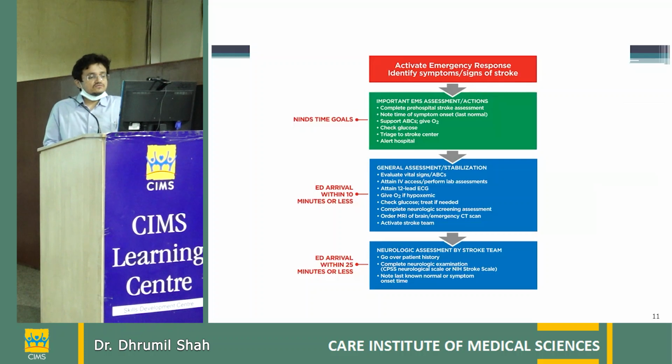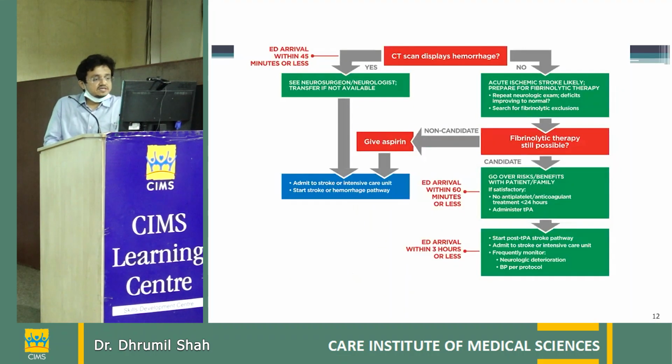So this is the algorithm of stroke. Whenever the patient comes to the emergency, we activate the emergency response. Immediate call is given to the neurologist, radiology department, and intervention and cath lab. We first check the airway, breathing and circulation and give oxygen support, check the glucose. We take a short history. We rule out whether it is a stroke mimic or a stroke. This should be done within 10 minutes. And neurologic assessment and calculation of the NIHSS score to determine the stroke severity should be completed within 25 minutes.